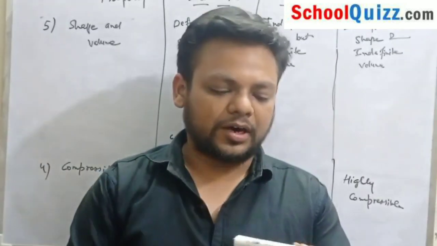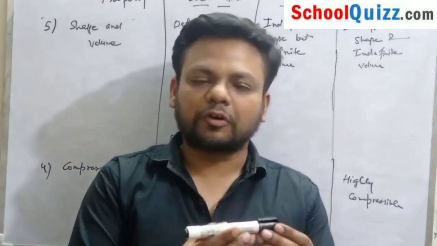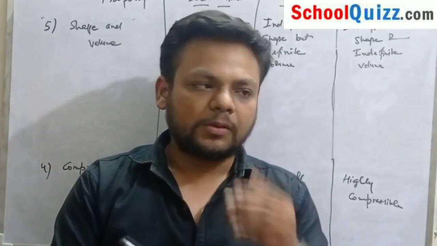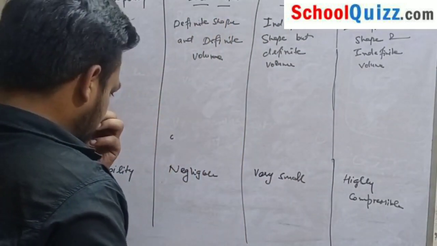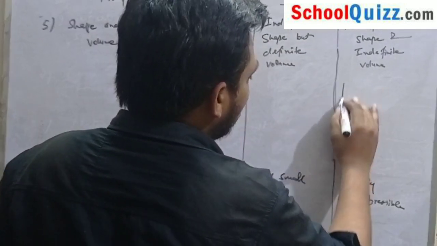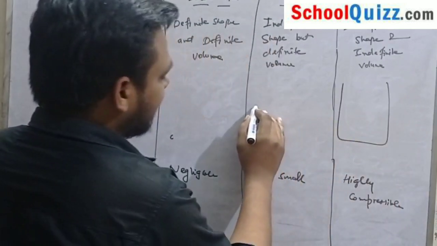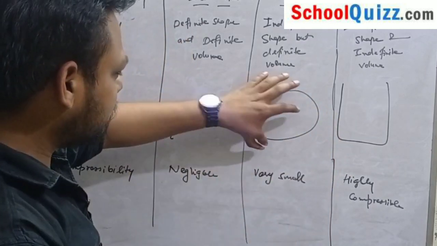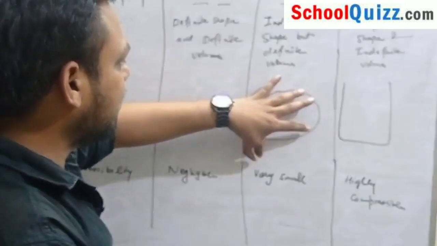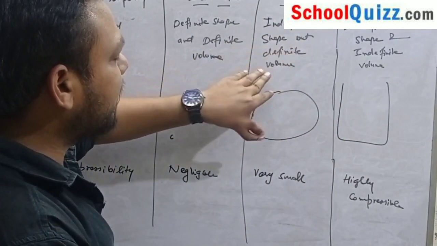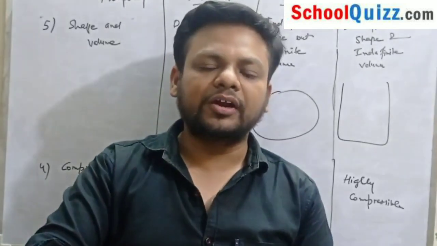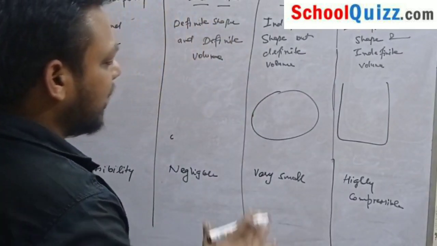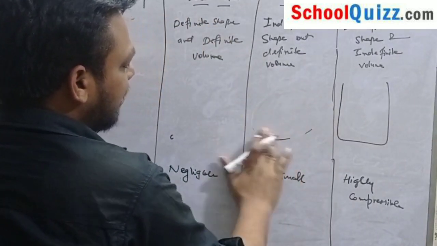As we see, this is a marker. It is of solid form. It has a fixed shape, and if it has a fixed shape, it has a fixed volume. But in the case of liquids, suppose we have a container of this size and this shape. The liquid will gain the shape according to the container. That's why we can see that it has indefinite shape but definite volume. In whichever container we put the liquid, it will occupy that shape.